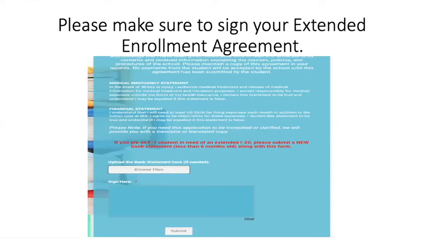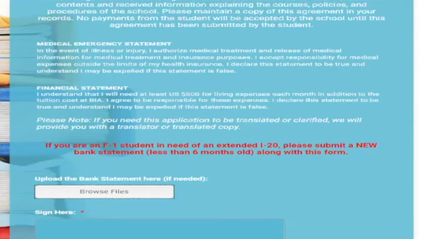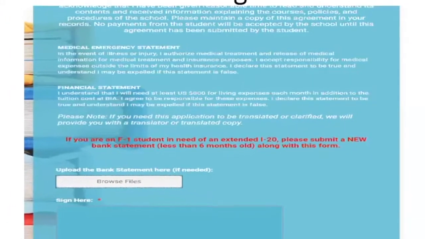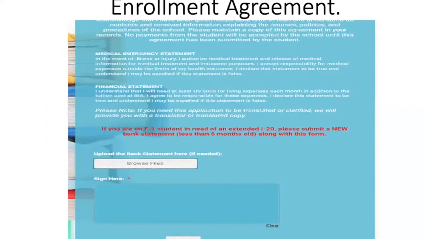In the final part of the Extended Enrollment Agreement, we require that you upload a new bank statement. The bank statement cannot be older than 6 months, and it must have enough funds to support you for the sessions you wish to extend. After you provide the bank statement, we ask that you sign the contract. Please note that you will have to sign the contract twice.